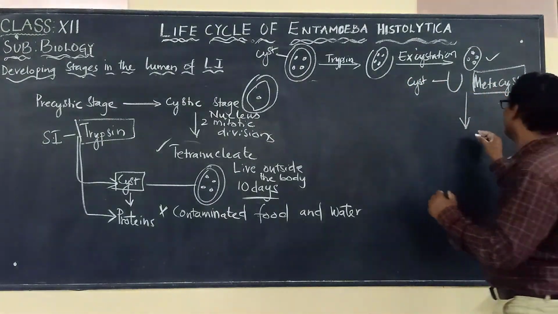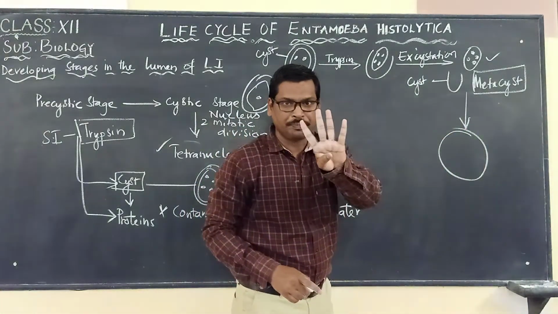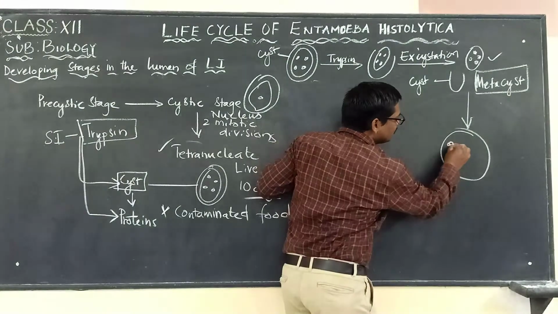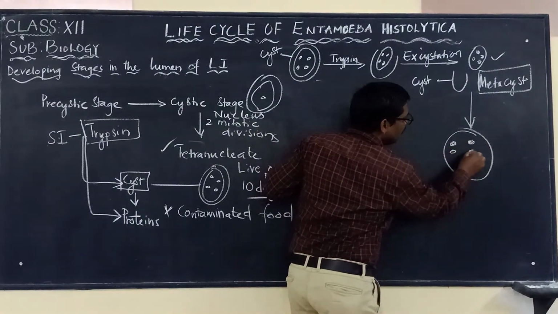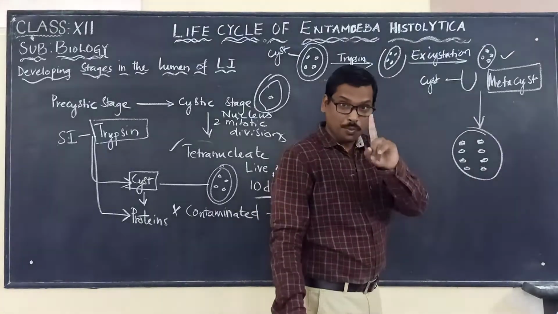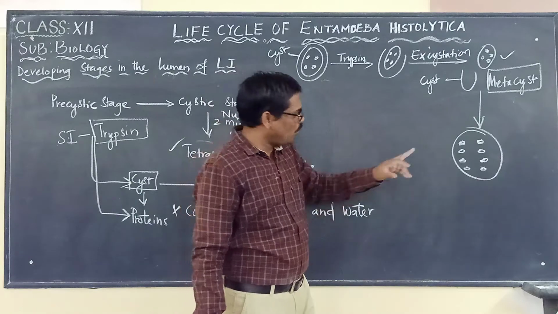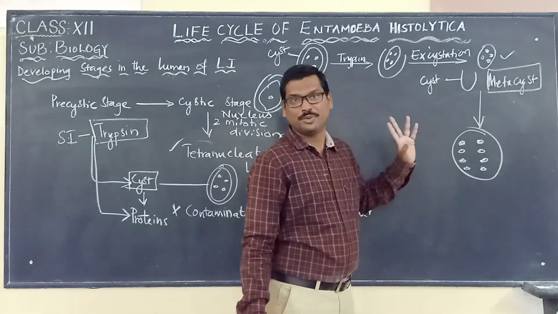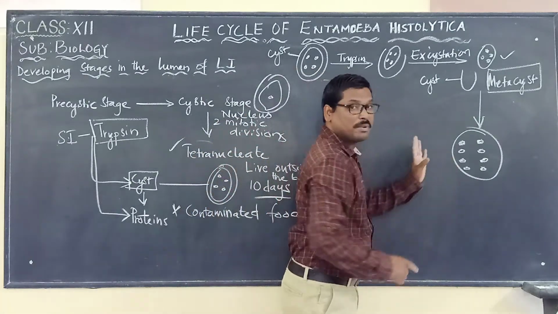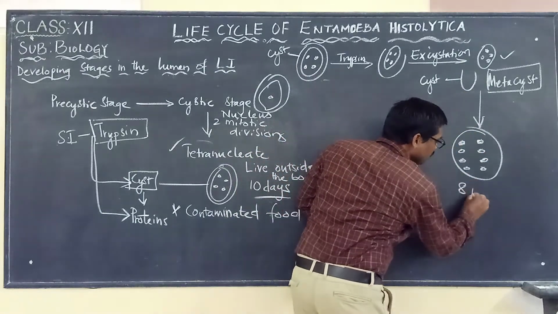Each metacyst will again undergo mitotic division. Those 4 nuclei will again divide: 1, 2, 3, 4, 5, 6, 7, 8. So one metacyst has 8 nuclei. We have to remember this now: one metacyst has how many? 8 nuclei.